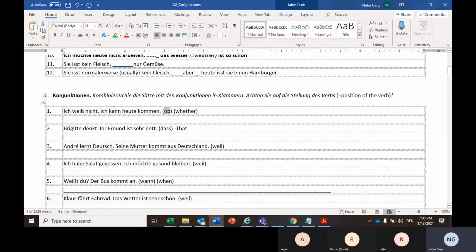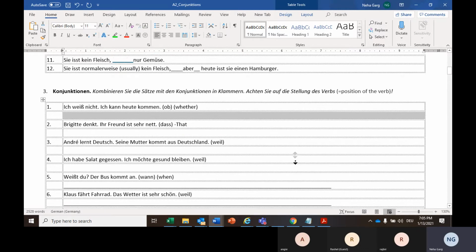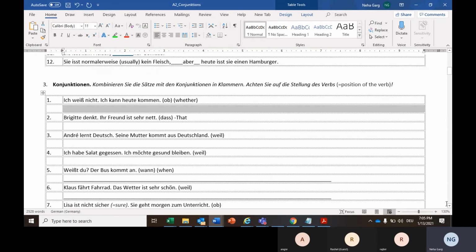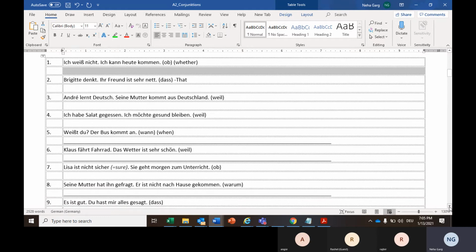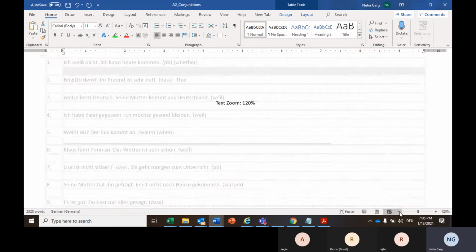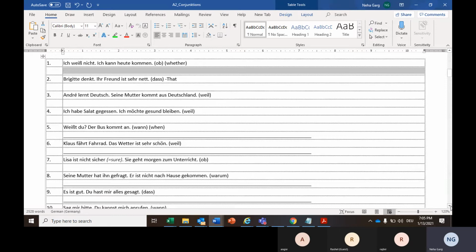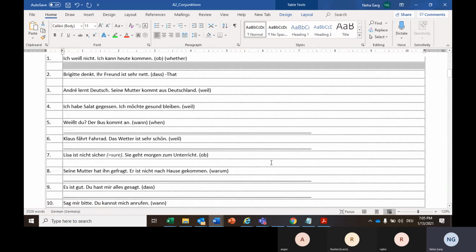You have to connect them with the help of this connector and tell me the exact answer. So this is something you will be doing in your copy. So 10 sentences, 10 answers. Write it, take 5-10 minutes, and then we'll discuss it.